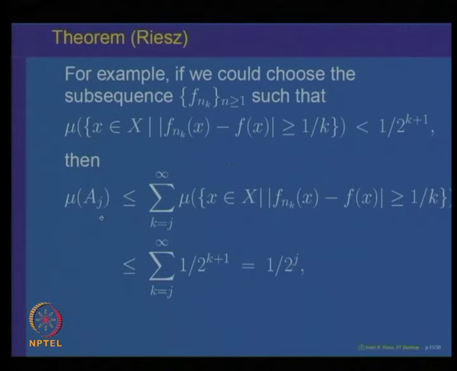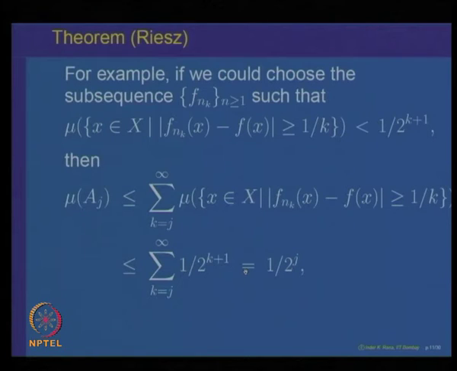Then mu of A j, which is nothing but the union from k equal to j to infinity of these sets, by the countable subadditive property, will be less than or equal to the summation from k equal to j to infinity of mu of these sets, and each mu of this set is less than 1 over 2 to the power k plus 1. This is a geometric series with common ratio less than half. So that will give you 1 over 2 to the power j. So we will get mu of A j less than 1 over 2 to the power j.